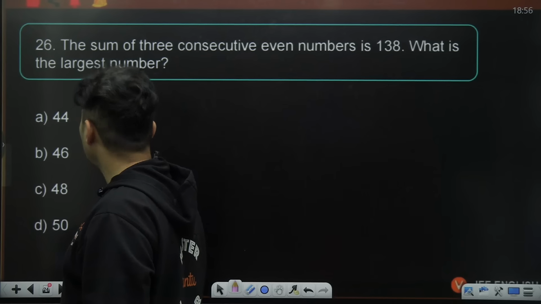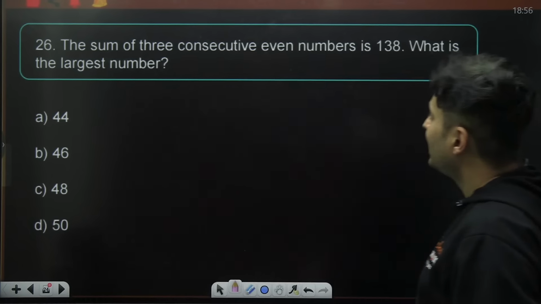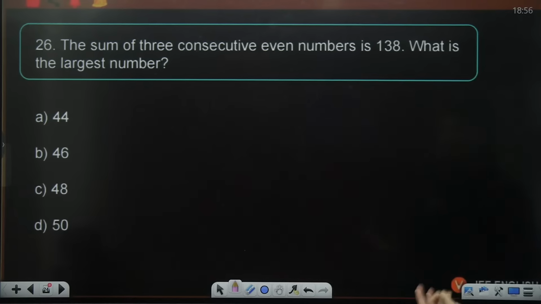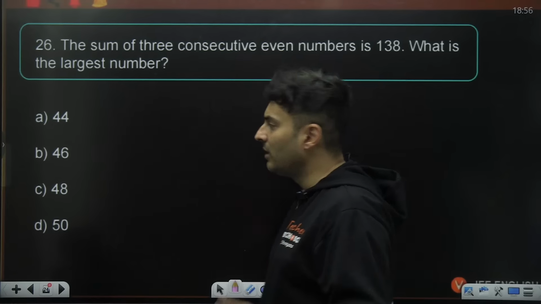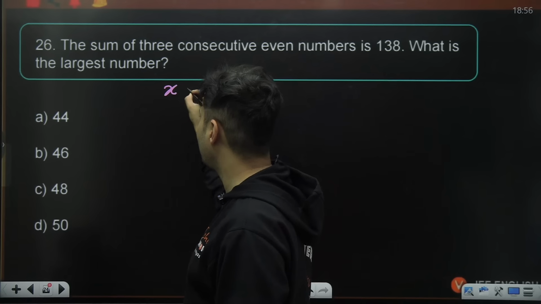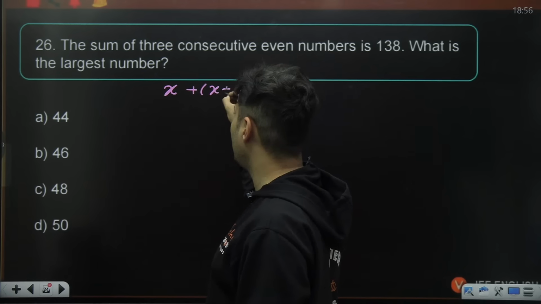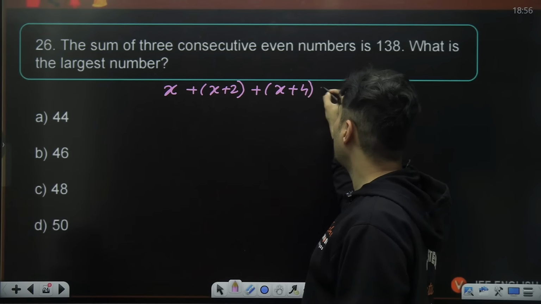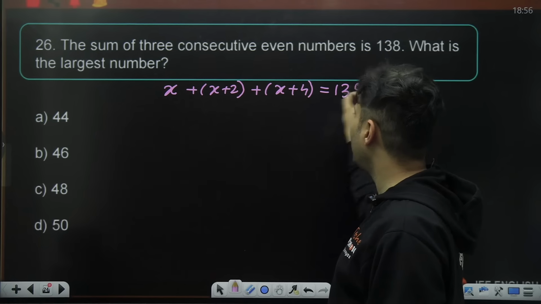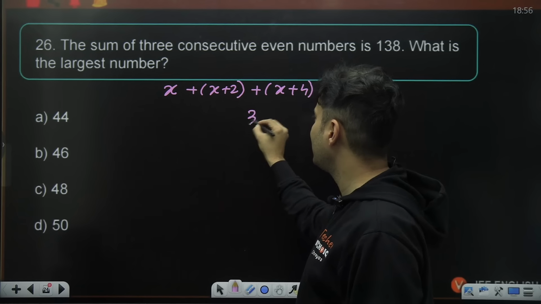All right. Moving on to the next one. The sum of three consecutive even numbers is 138. What is the largest number? Three consecutive even numbers. Let's say the first even number is x. The next number will be x plus 2 because it is even, and the next even number will be x plus 4. So that total will be 138. So x plus x plus x is 3x.